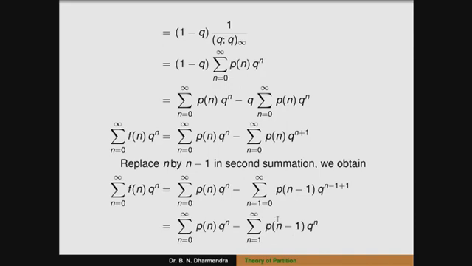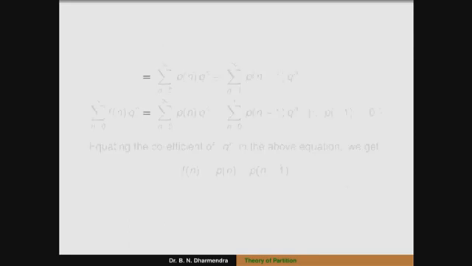We can observe the terms when I substitute n equal to 1, that is the partition of n minus 1, that is 0. P of 0 is equal to 1. When I substitute the first value n equal to 1, that is p of 1 minus 1, p of 0, that is equal to 1.